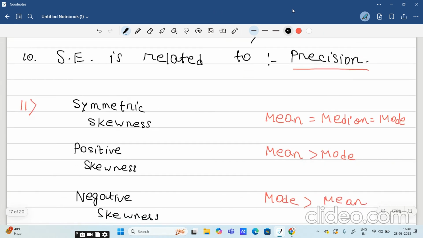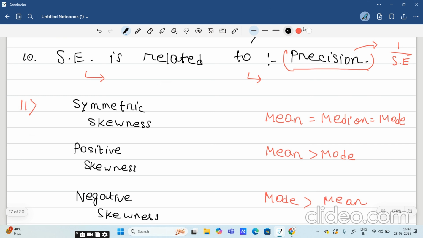Standard error is related to precision. This was another option, another answer. So standard error is related to what? There are 4 options to it, and the correct answer will be precision. Okay, so what is precision? Precision is basically 1 by standard error. That's how we derive precision. If standard error is high, precision will be low. If standard error is low, precision will be high. So standard error is related to precision.